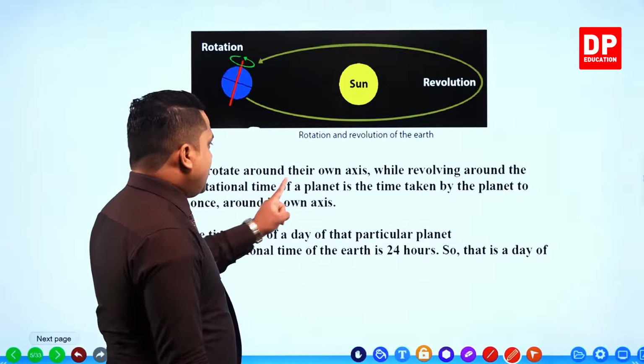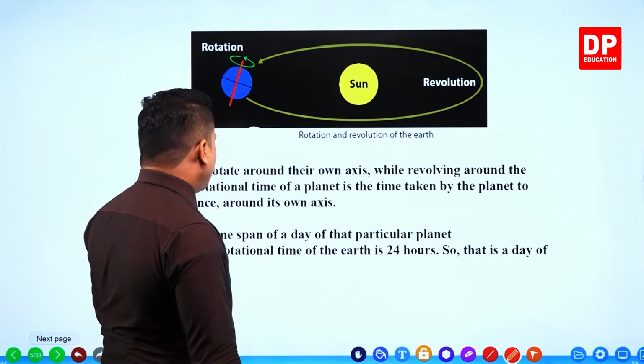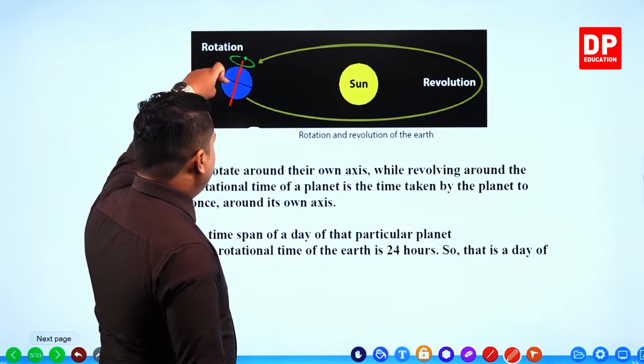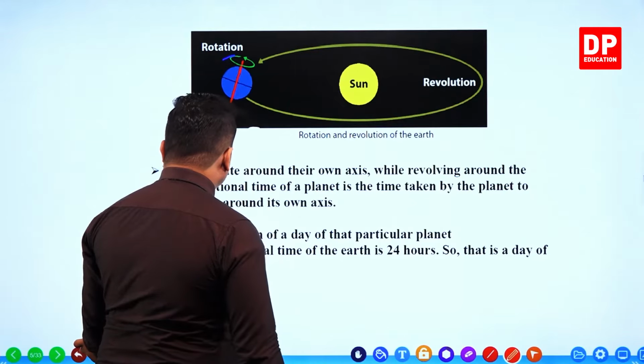So rotational time of a planet is the time taken by the planet to turn once. So here you can see the blue planet over here.